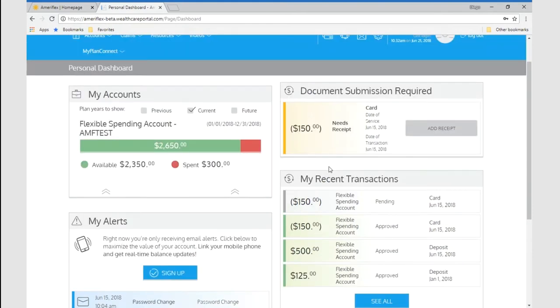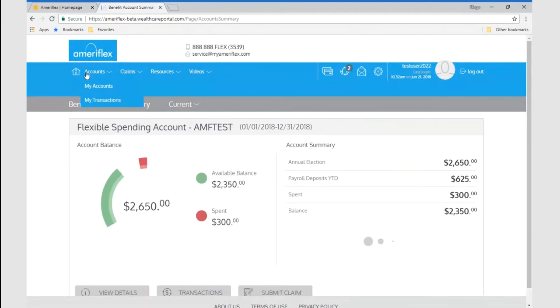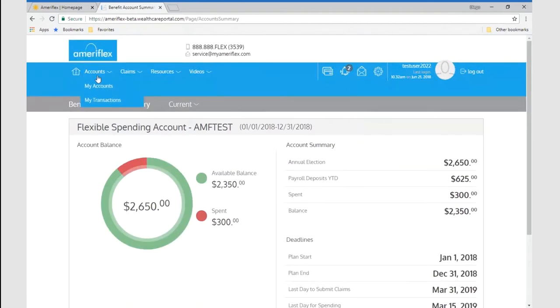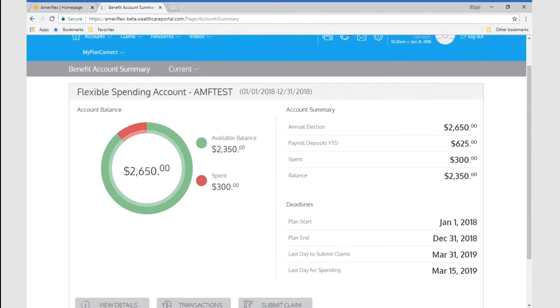You can go into more details into your account. All that you have to do is select the account tab and My Accounts, and then you will see a more detailed description of your account. Keep in mind that the name of the account, for the purposes of this example, just indicates a Flexible Spending Account, but you can customize the name of the account to whatever you see fit.